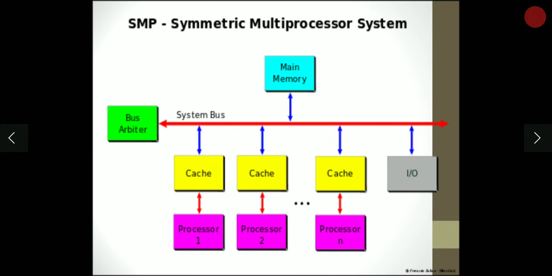What is SMP? If we observe the figure, we can clearly understand what SMP is. There will be main memory and a bus arbiter, that is the system bus. The system bus is connected with several cache memories and the processors, n number of processors, and the input and output is taken and stored in cache as well as main memory and processed.